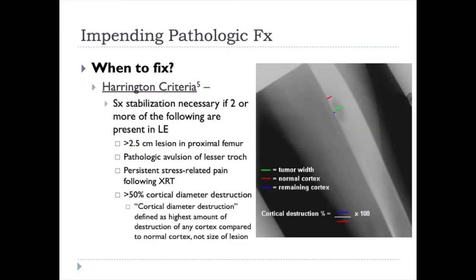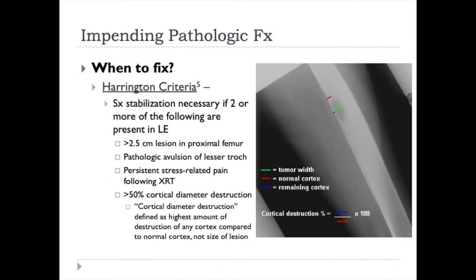So when do we fix bone? Well, one of the older criteria we use is something called the Harrington criteria, where surgery was necessary if 2 or more of the following were present. So a lesion greater than 2.5 centimeters in the proximal femur, pathologic avulsion of the lesser trochanter, persistent stress-related pain following radiation, or greater than 50% cortical diameter destruction.